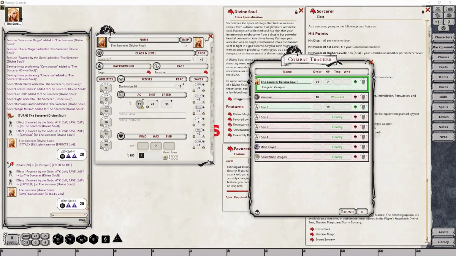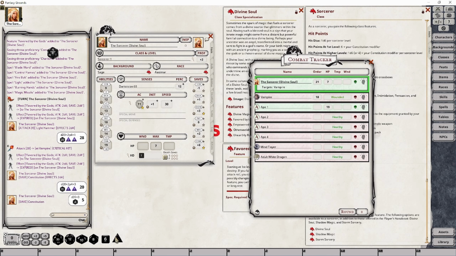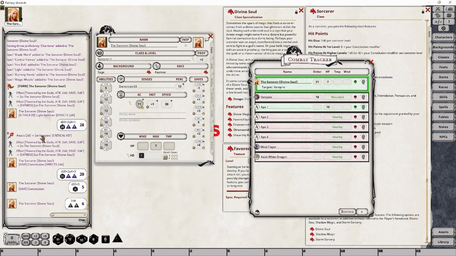Now, if you didn't want to use the automation features, what you can do is roll your saving throw as normal. See here, I now have a 2. And then make the decision to go ahead and use the feature and manually roll the dice. And you'll have to throw them into the chat box here. You can't just simply drop, for example, dice along here. They'll roll, but they won't count any value and apply it into your chat window here.